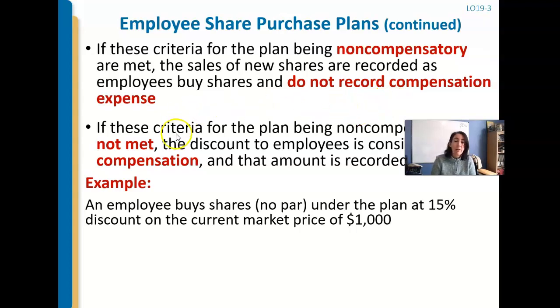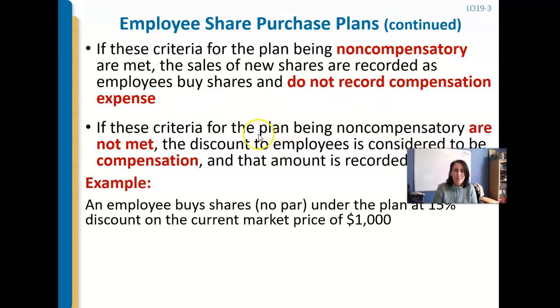Now, how about if they don't? If they don't meet the criteria, then it does wind up being considered compensation if they violate one of those three things. So let's say an employee is buying shares of stock at a 15% discount. Well, now you just violated that 5% rule.